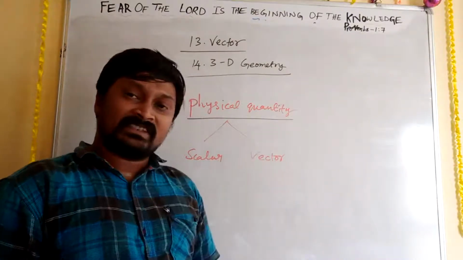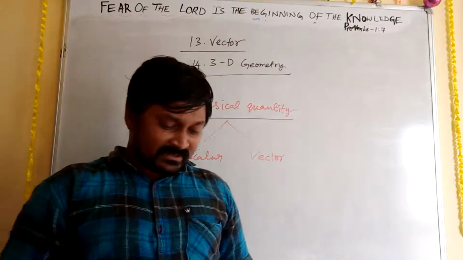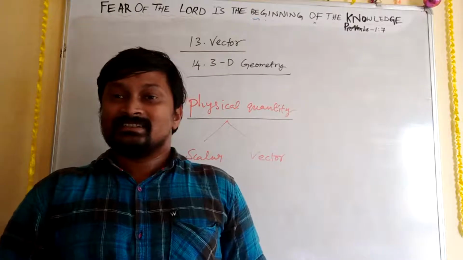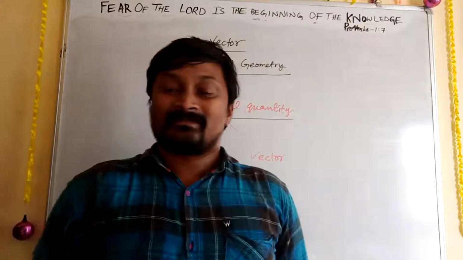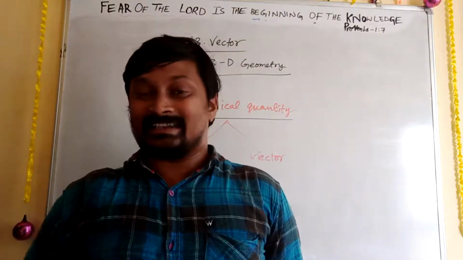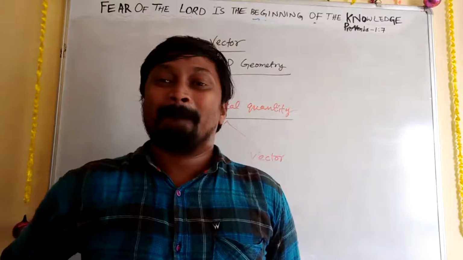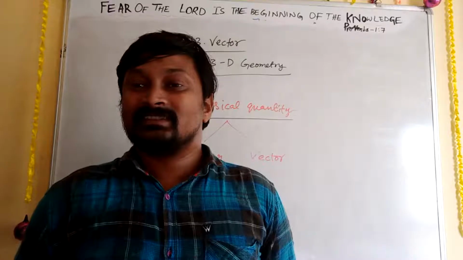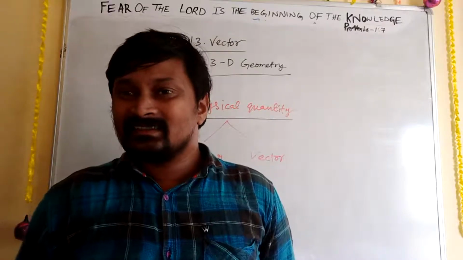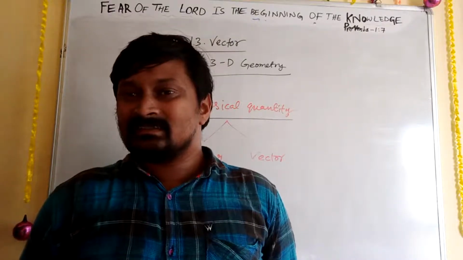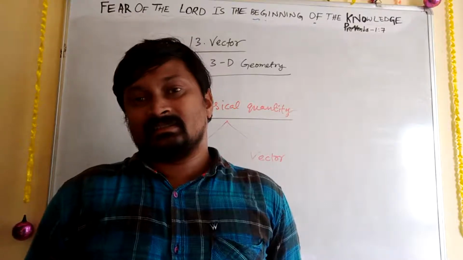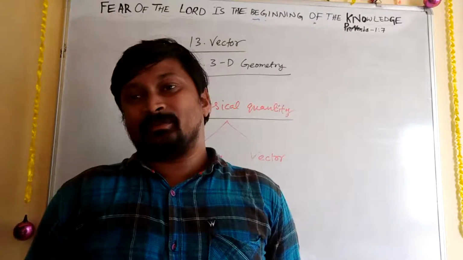So what does scalar mean? Suppose I asked you, what is your height? Can anyone tell your height? Akshit, can you tell what is your height? So what is your answer? Let me know. 5.3.